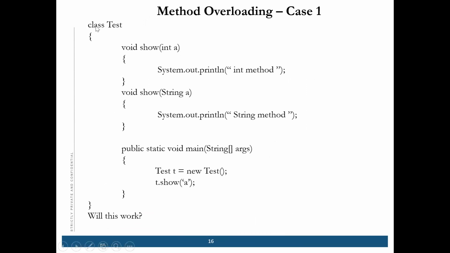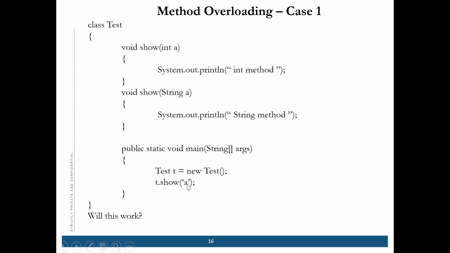Suppose there is a class test and there are two methods which have different arguments. And what we are calling here, we are not calling integer, we are not calling string, we are calling character, right? If it is in double quotes, that means it is calling string.